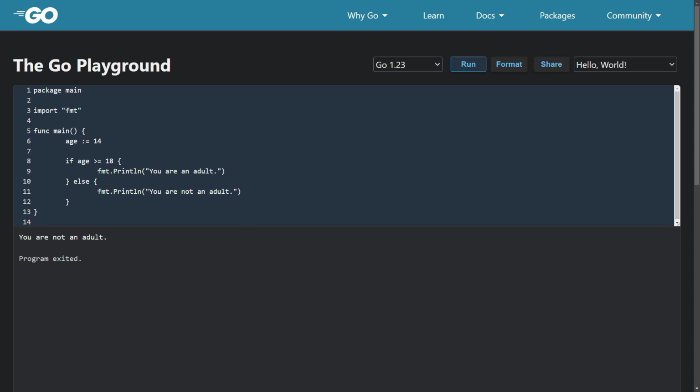Now we can modify this with a short if statement in Golang. Let's see how we can do that. We can remove this age variable declaration and initialization here, and we can include it inside the if statement, and we can separate it from the condition by using a semicolon.